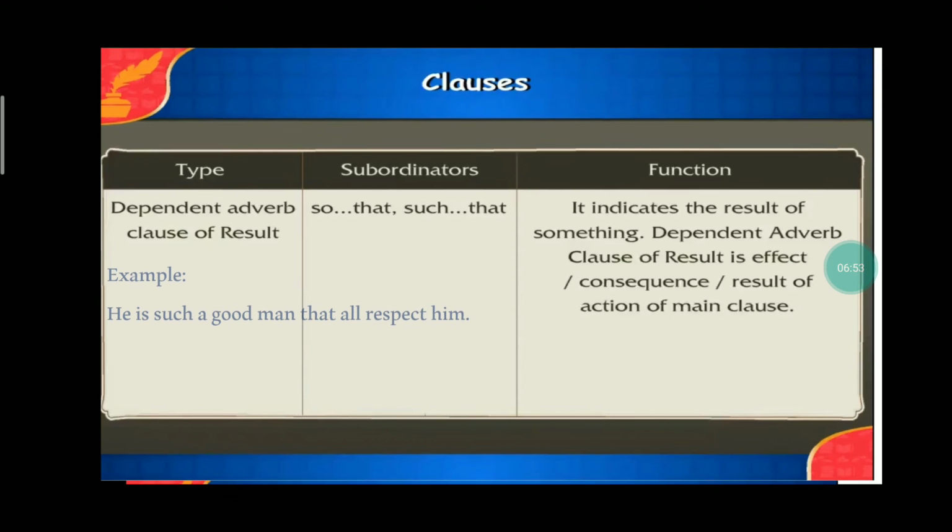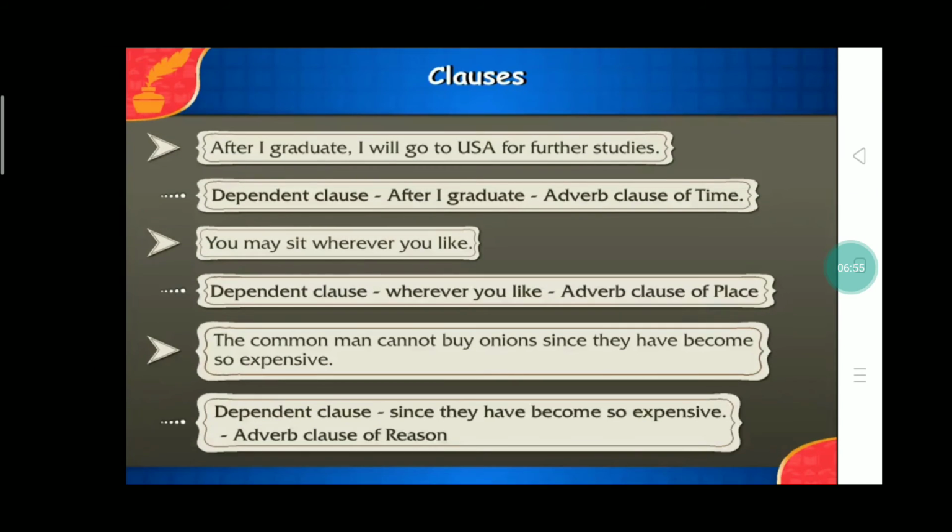So now in the next slides I am explaining these kinds of adverb clause with a few more examples, children. Now first one, after I graduate I will go to USA for further studies. Dependent clause: after I graduate. And this is the adverb clause of time because it shows the time of the action which is there in the main clause.